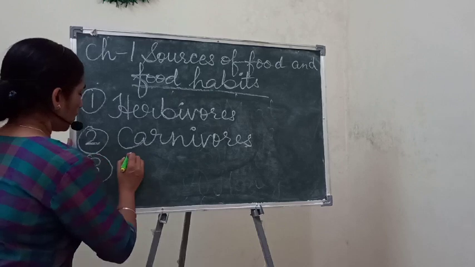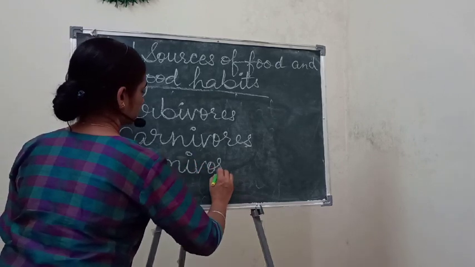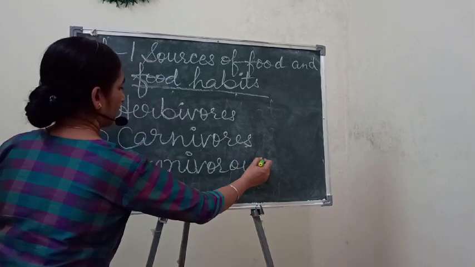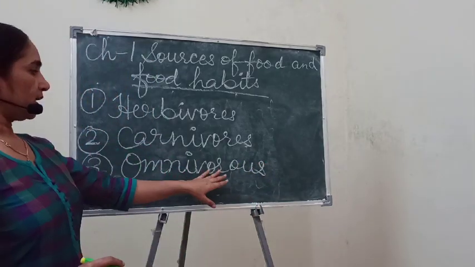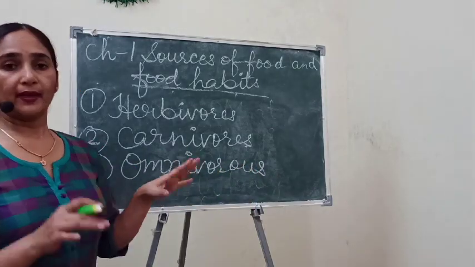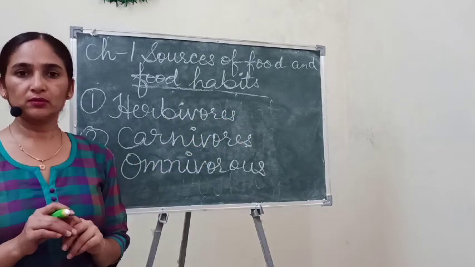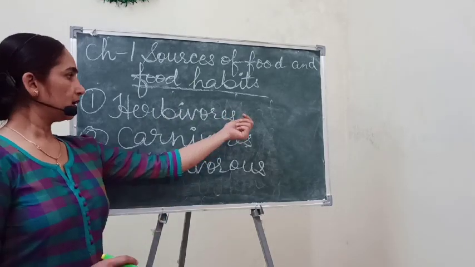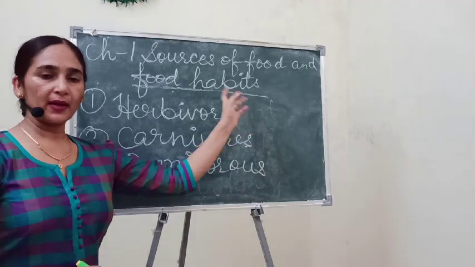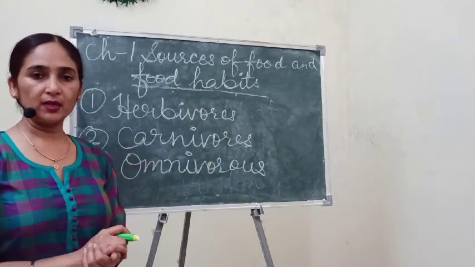Third are omnivorous. Omnivorous are those animals which can eat both plant food and animal food. Okay, herbivores are only using plant food and carnivorous only using animal food.